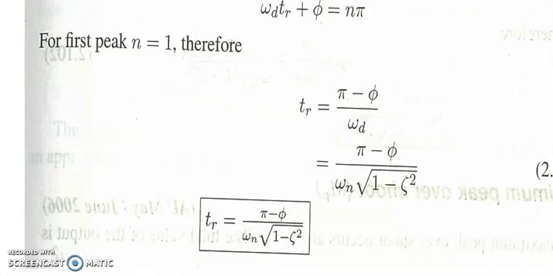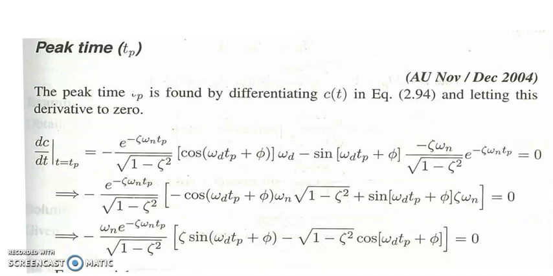For the first peak, n is equal to 1, so Tr is equal to pi minus phi by omega d, which is pi minus phi by omega n into square root of 1 minus zeta square. So Tr at any time can be derived by pi minus phi by omega n into square root of 1 minus zeta square. Peak time. The peak time is found by differentiating C of t and letting this derivative be 0.